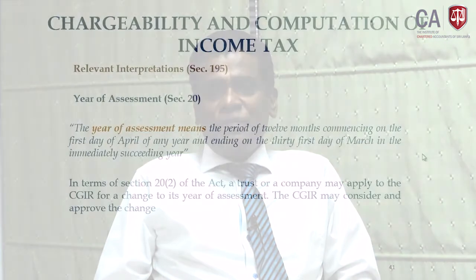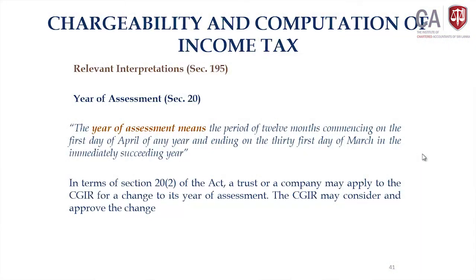But in the new act, if you get an approval to change the accounting period, that amounts to the change of year of assessment. That is a confusion, I should tell you. The same concept we had in the previous act also, but in the previous act, even if you change the accounting period, the year of assessment is always 1st April to 31st March. But in the new act, the moment you change the accounting period other than 31st March, it amounts to the change of year of assessment. Okay.